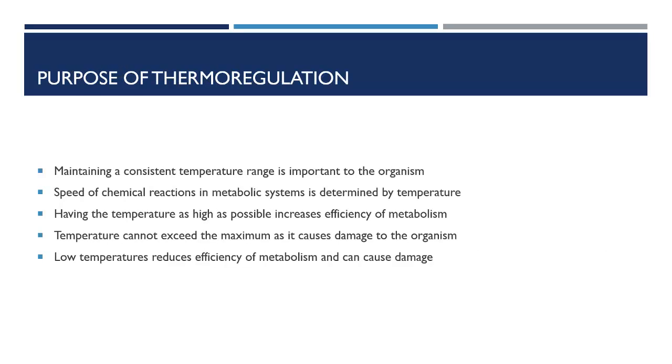Maintaining a consistent body temperature is important to the organism. The speed of a chemical reaction in metabolism is determined by the temperature of the reactants. The highest possible temperature will increase the speed and efficiency of metabolism. But temperatures cannot exceed the point where the heat will denature the proteins, as this will destroy the enzymes that catalyze the metabolic reactions, which means the body will not function properly. Low temperatures also reduce the efficiency of metabolism and can cause damage to cells.